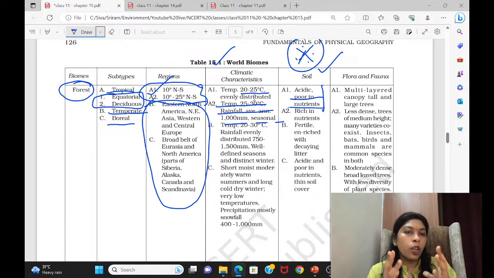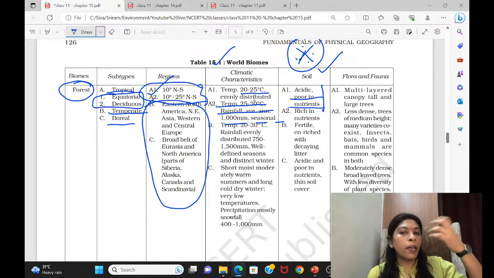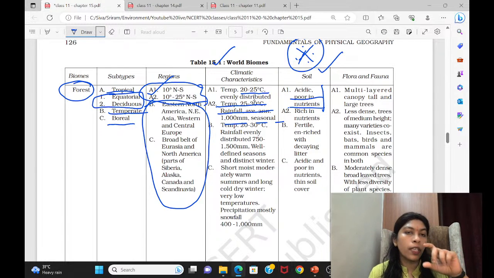Generally the nutrients will not stay in the soil. Otherwise it would be rich in nutrients, because there is a lot of dead matter lying on the soil. And the soil is not so thick as compared to the deciduous forest. There the soil is very thick, and whatever nutrients are acquired from the dead matter through decomposition stay there. But in the rainforest this does not happen.